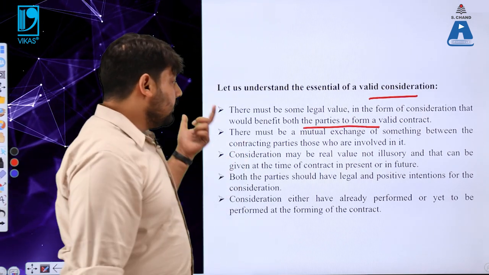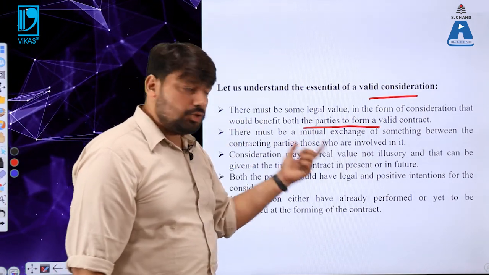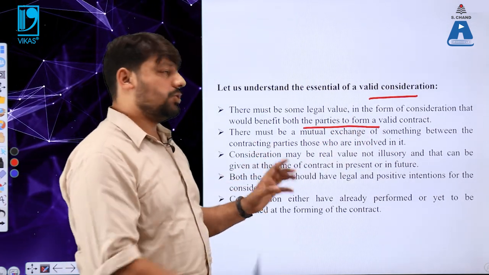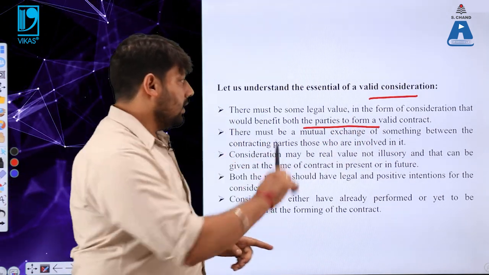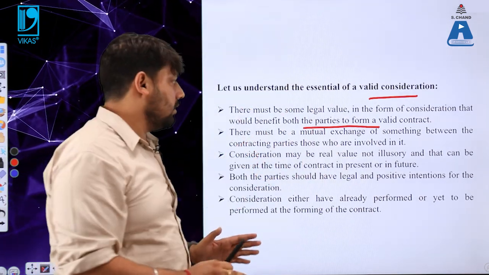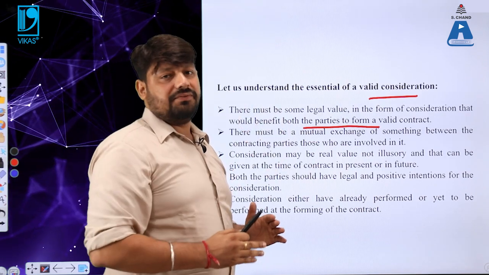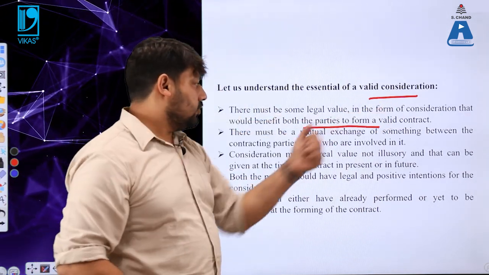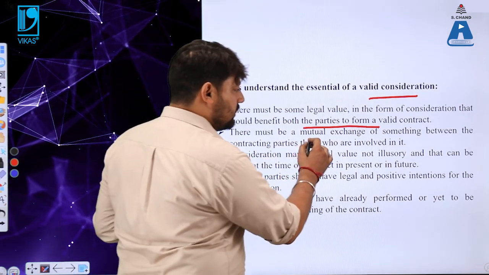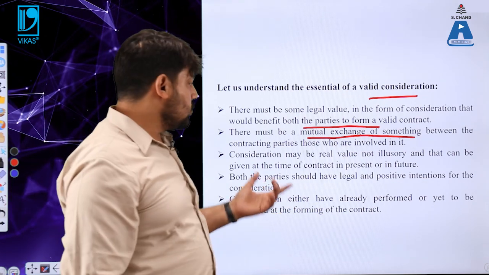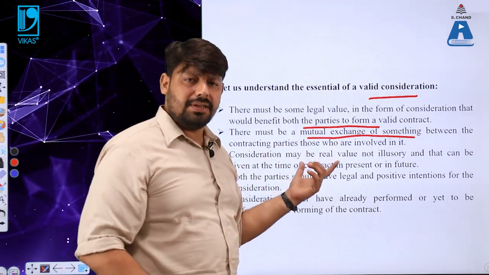Number two, there must be a mutual exchange of something between the contracting parties, those who are involved in it, in order to form a valid consideration. Let me emphasize something which is very important. In order to have a valid consideration, there must be a mutual exchange of something between the contracting parties, those who are doing a commercial transaction between them.